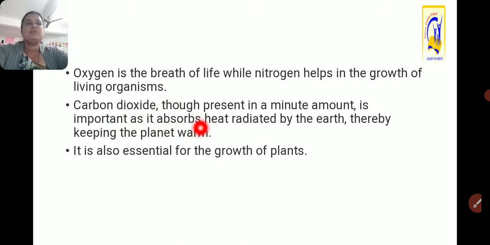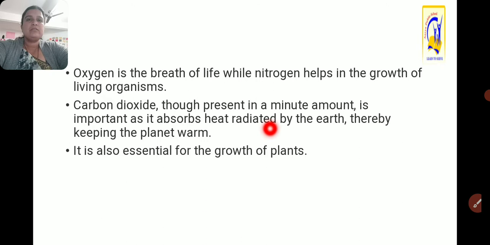Carbon dioxide, though present in a minute amount, is important as it absorbs heat radiated by the earth, thereby keeping the planet warm. So carbon dioxide is one of the gases absorbing heat radiated by the earth, due to the hot sun rays.